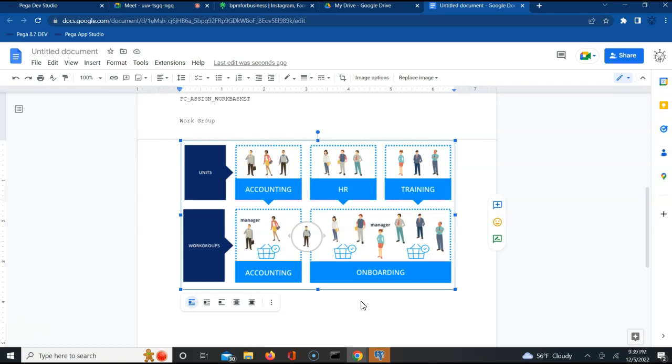For example, like we were discussing, let us say the cleaning department in a hotel. The cleaning department will have, let us say, five cleaners, and one of them will be a manager for them. And then there is a queue for them. In the sense there is a basket where you'll be putting items for them, saying, hey, this table has to be cleaned, and whoever is available as part of their team goes and takes care of that. Does it make sense, guys? What is a work group?